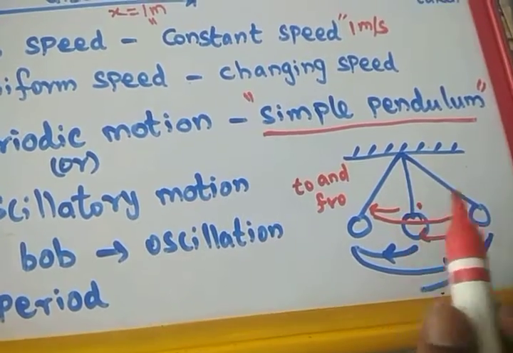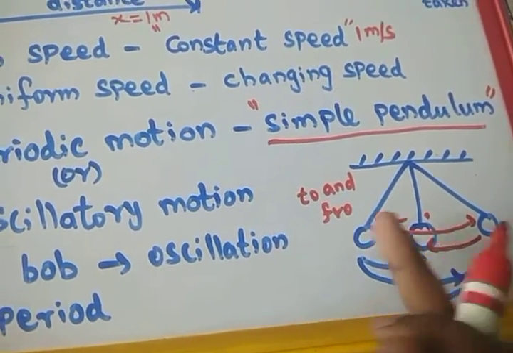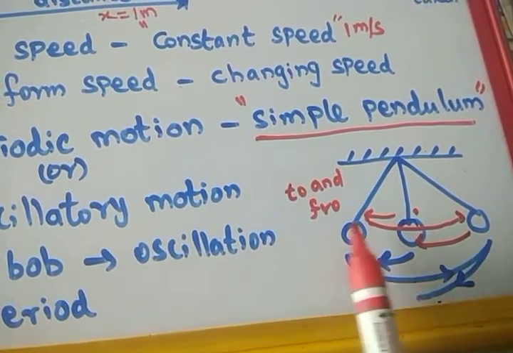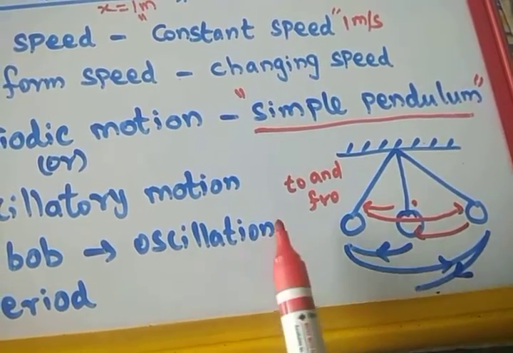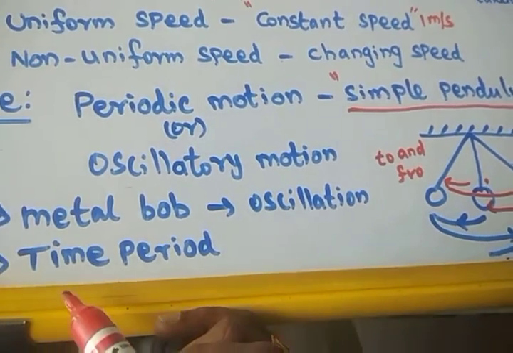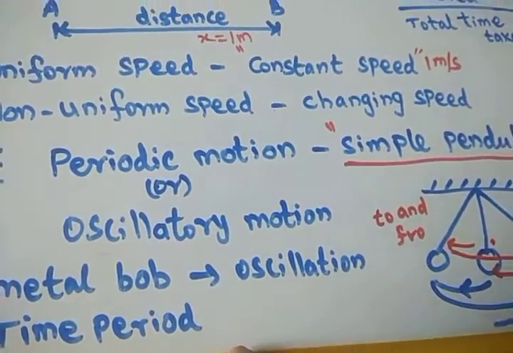So what we are going to do is oscillate the bob, so it will move here and there like this. We are going to measure the time for 20 oscillations, then we divide by 20, and we get one time period. So I will simply calculate that.